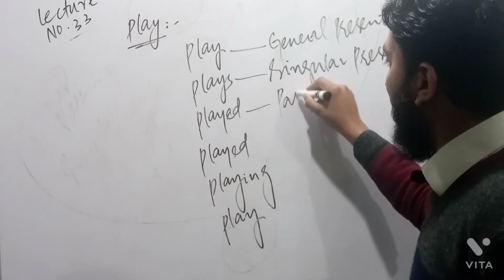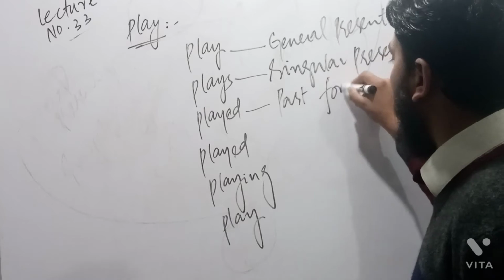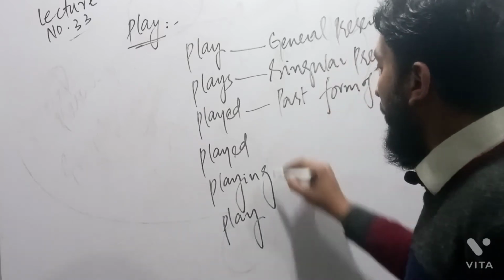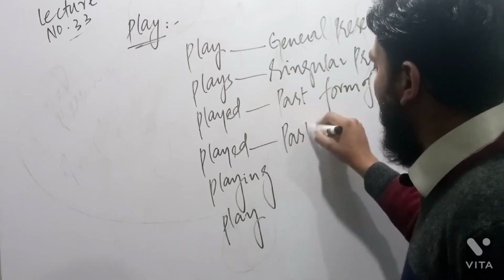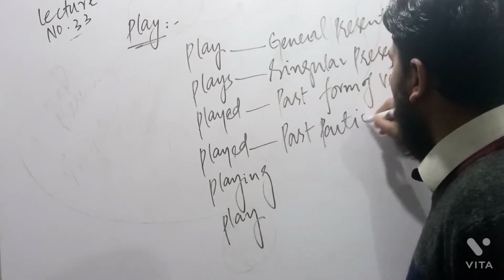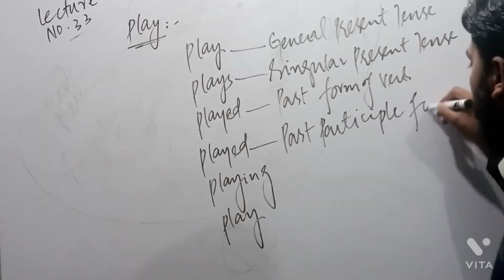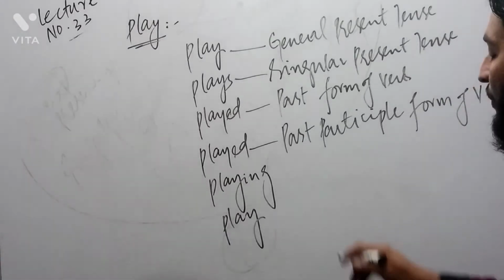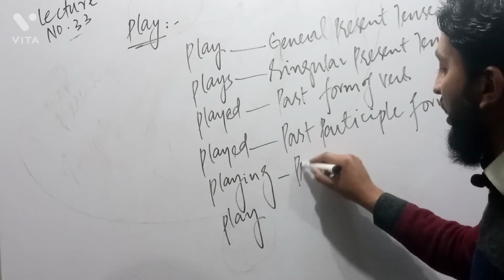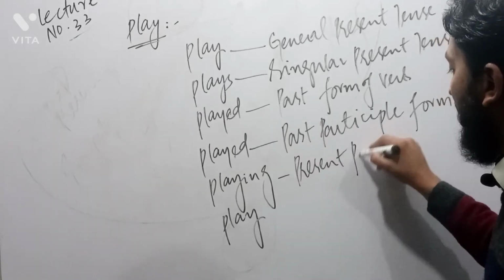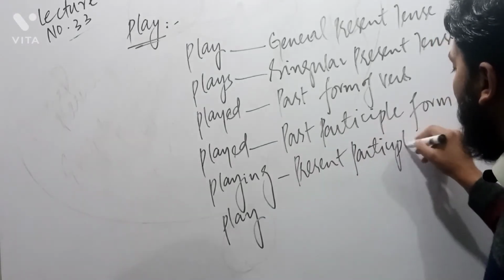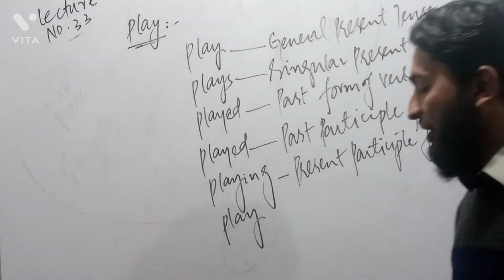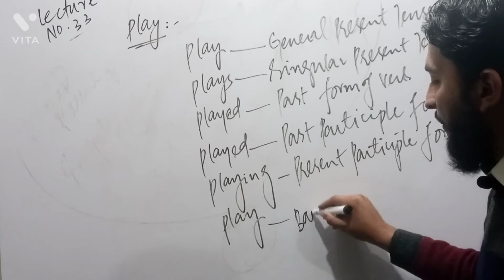Played is called past tense or past form of verb. That means that it is used in past tense. While played here is called past participle form of verb, and past participle form of verb is used in perfect tenses. After this there is playing, which is called present participle. Present participle form of verb is used in continuous tenses, and play is called base form of verb.